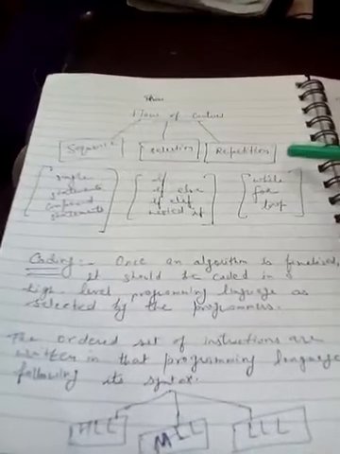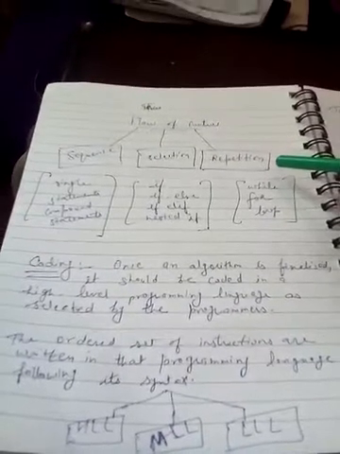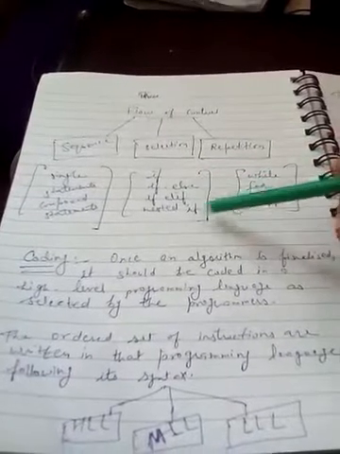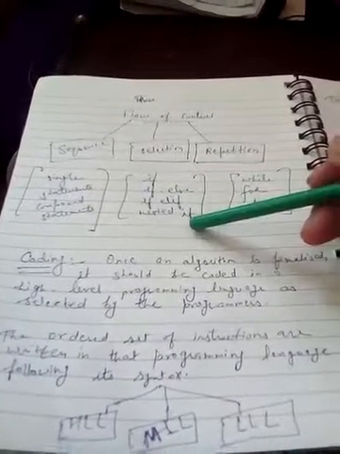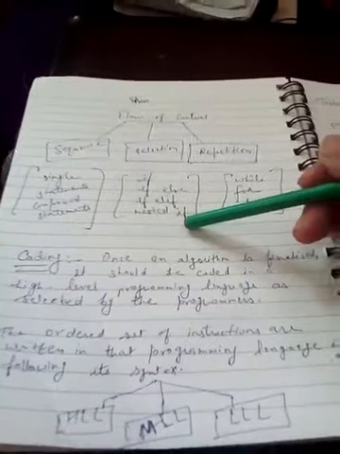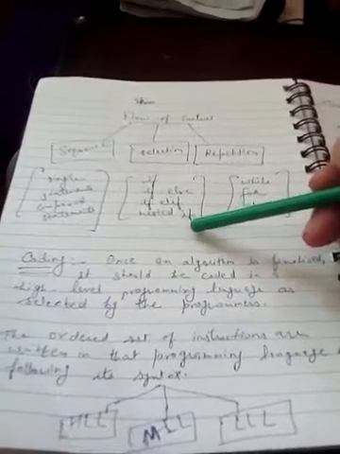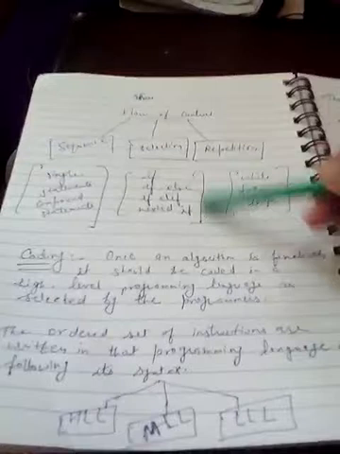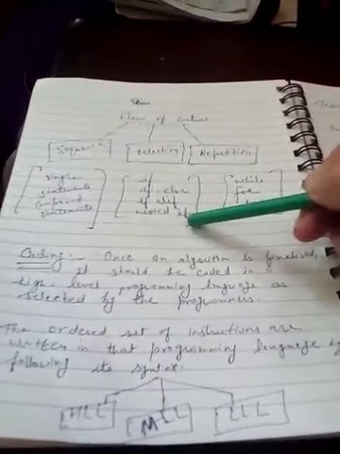The next one is selection. Selection is based on decision making statements only, like if else, if elif, nested if. These statements we include in selection, which give us output as true or false boolean values, either true or false only. These kinds of structures we have discussed earlier.